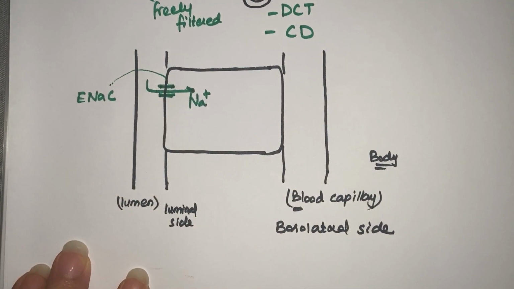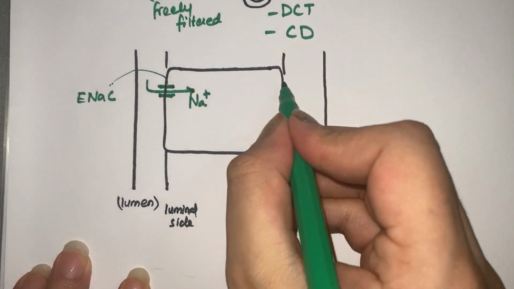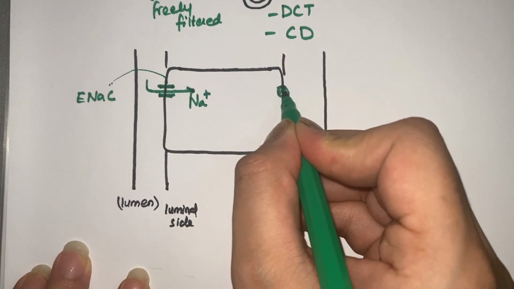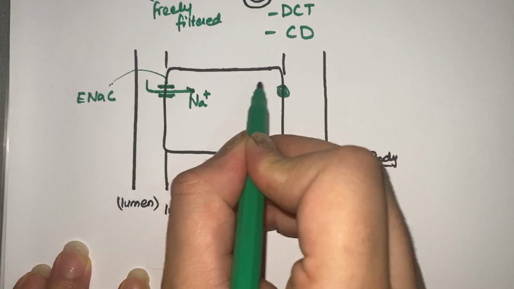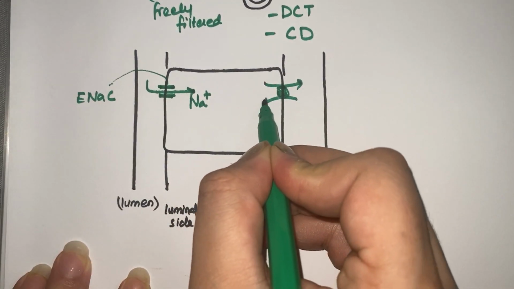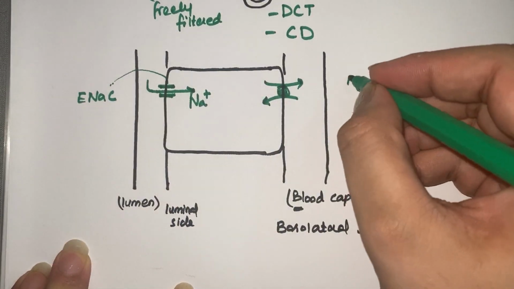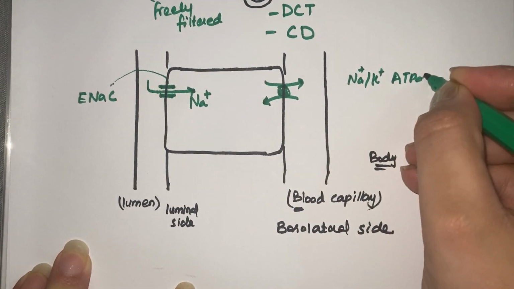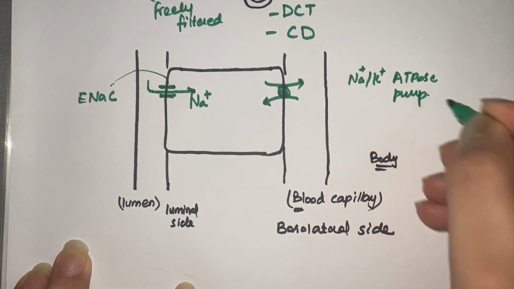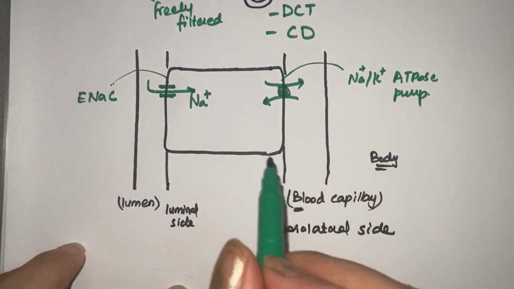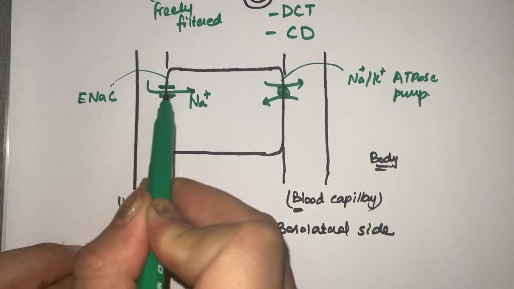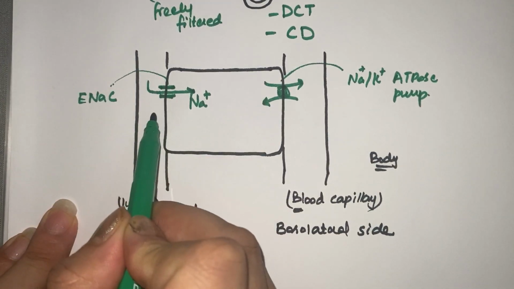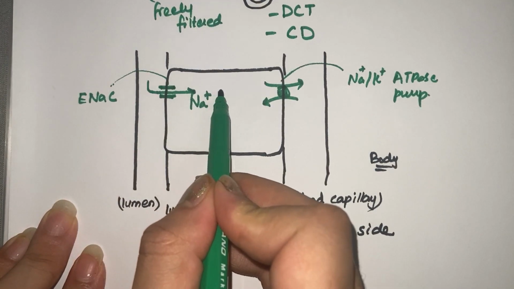Now on the basolateral side there is a very common pump, you all know. It's the sodium potassium ATPase pump. Now what is the function of this pump? The sodium ion, which is absorbed from the tubular lumen into the cell, then moves here.